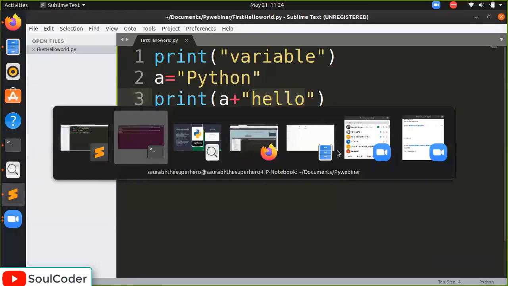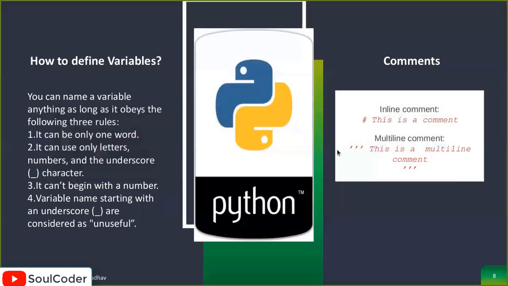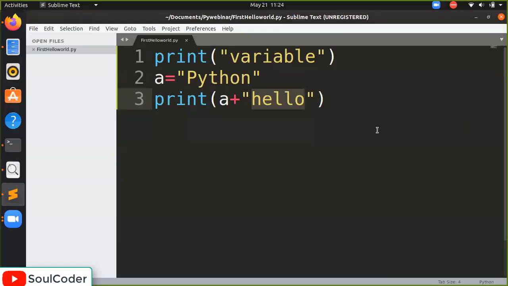Now there are some rules to define the variable. It can be only one word, so you can't add two words here. You can use only letters, numbers, and underscore. It can't begin with a number. Variable names that start with underscore are considered special. So basically, let's see what the rule says.